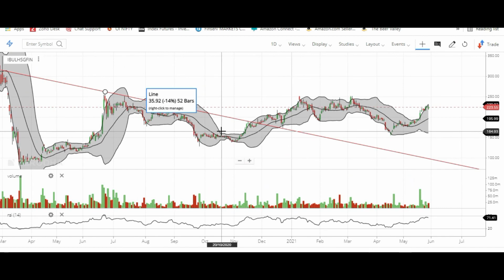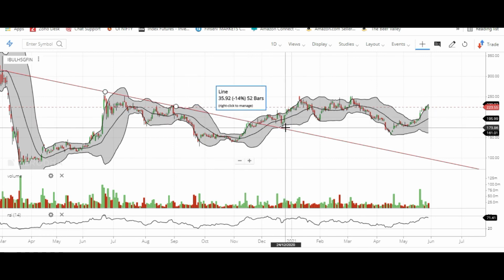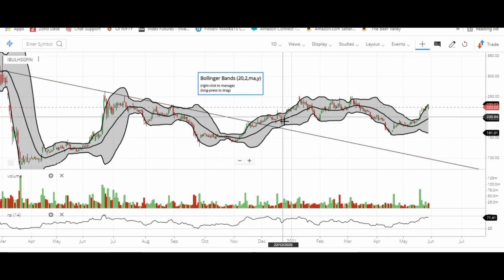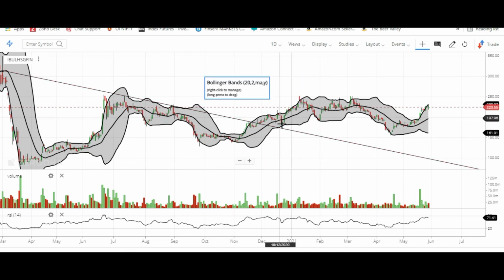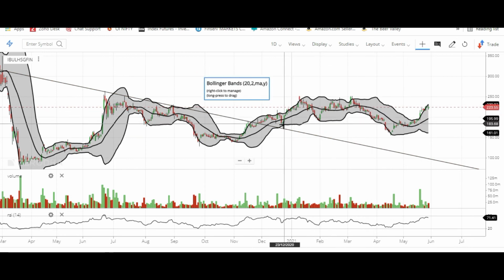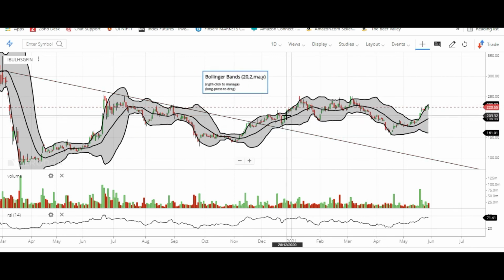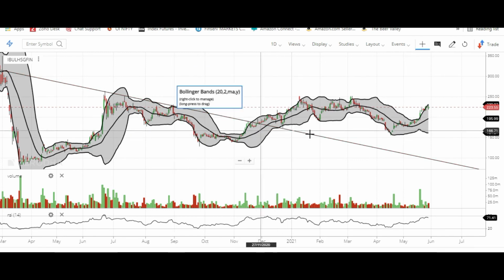So what does this trend line say? Here we get to see that the trend line has been broken, and it has tested it and is trading above the trend line. That means the bearish trend is over, and maybe there is a bullish trend here, and that is the reason we are able to see the price trading above this trend line. Okay, so you have to consider all these parameters.